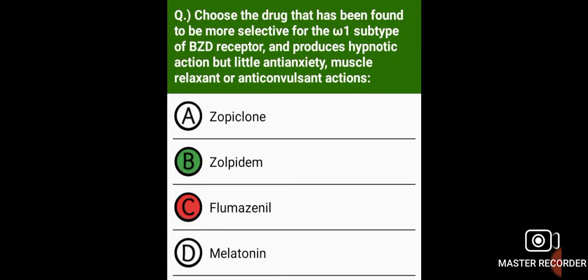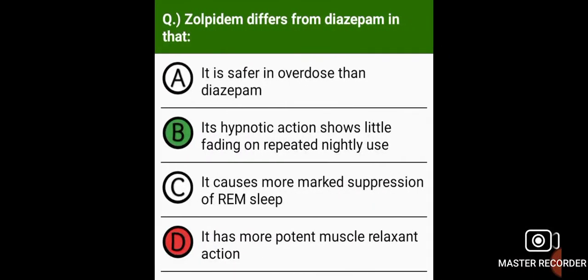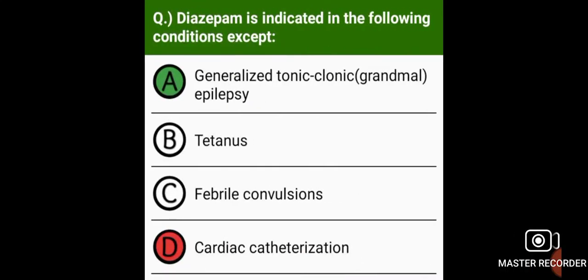Choose the drug that has been found to be more selective for the omega-1 subtype of benzodiazepine receptor and produces hypnotic action but little anti-anxiety, muscle relaxant or anticonvulsant action. Zolpidem. Zolpidem differs from diazepam in that its hypnotic action shows little fading on repeated nightly use.